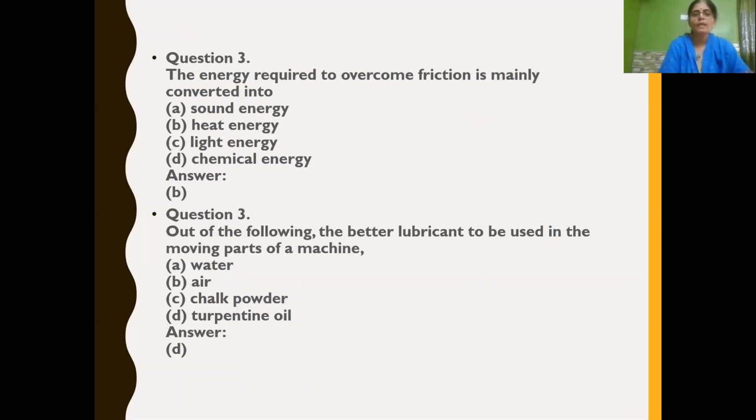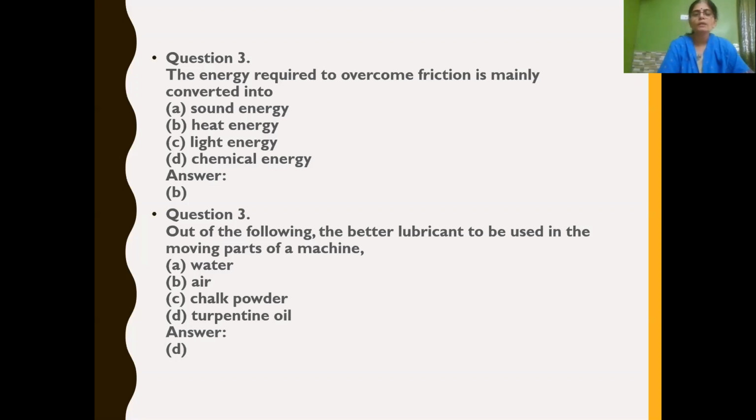Now next one, the energy required to overcome friction is mainly converted into dash. When you want to overcome friction, what type of energy is being converted to? Usually heat energy, isn't it? Even when you rub both your palms together, you feel hot. It means the energy to overcome friction is converted to heat energy.